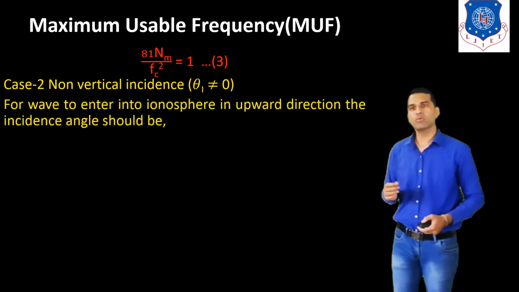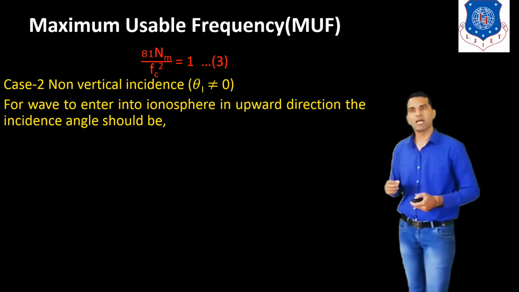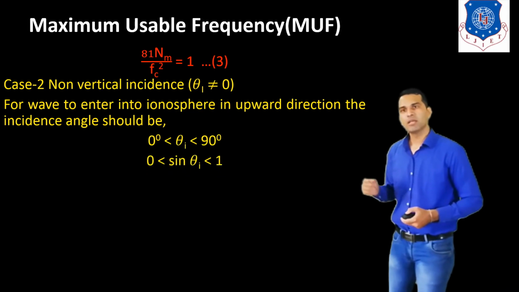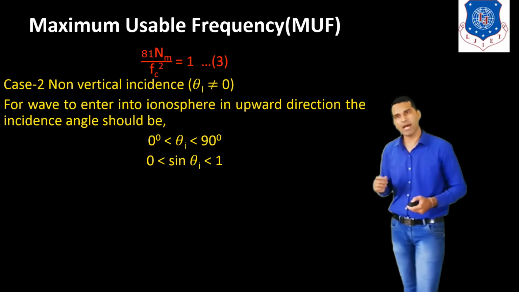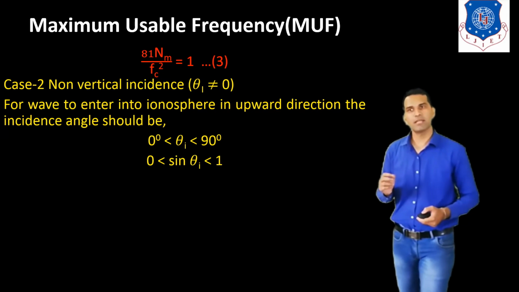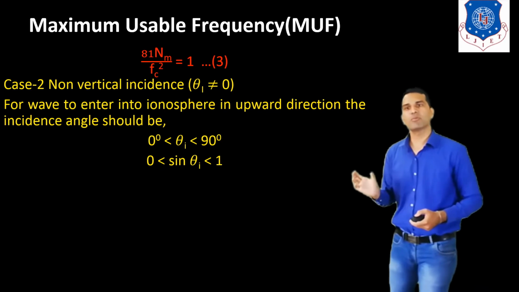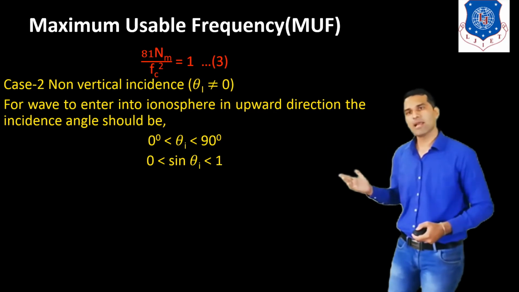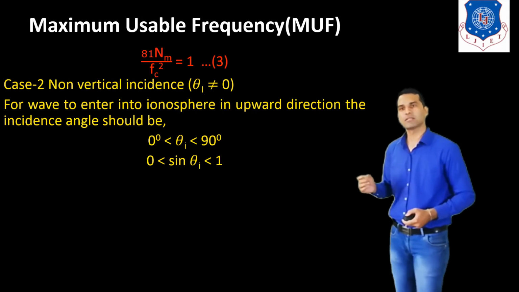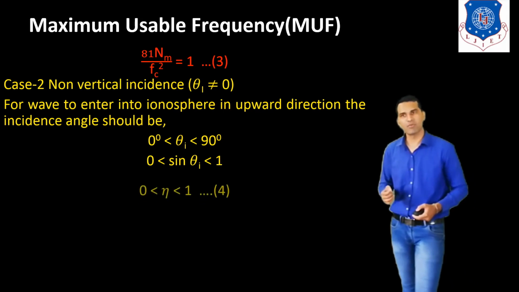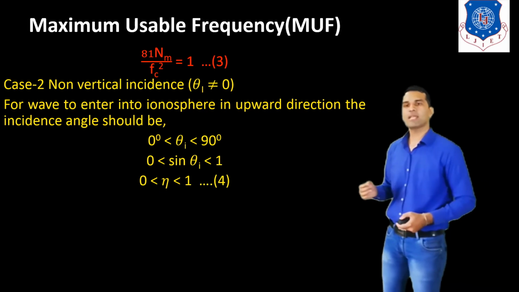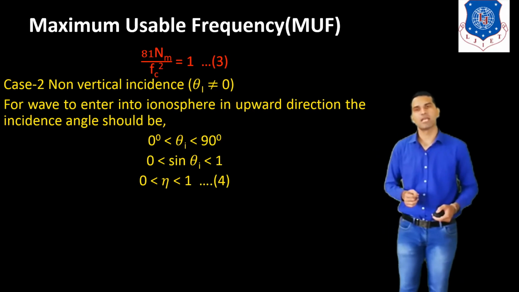Then for the wave to enter into the atmosphere in the upward direction, the incidence angle should be 0 less than or equal to theta I less than 90 degrees. That means theta I is between 0 and 90 degrees. Now we take the sine of theta. We know that sine 0 is 0 and sine 90 is equal to 1. So we can write 0 less than sine theta I less than 1, or sine theta I is nothing but eta. So we can write 0 less than eta less than 1.